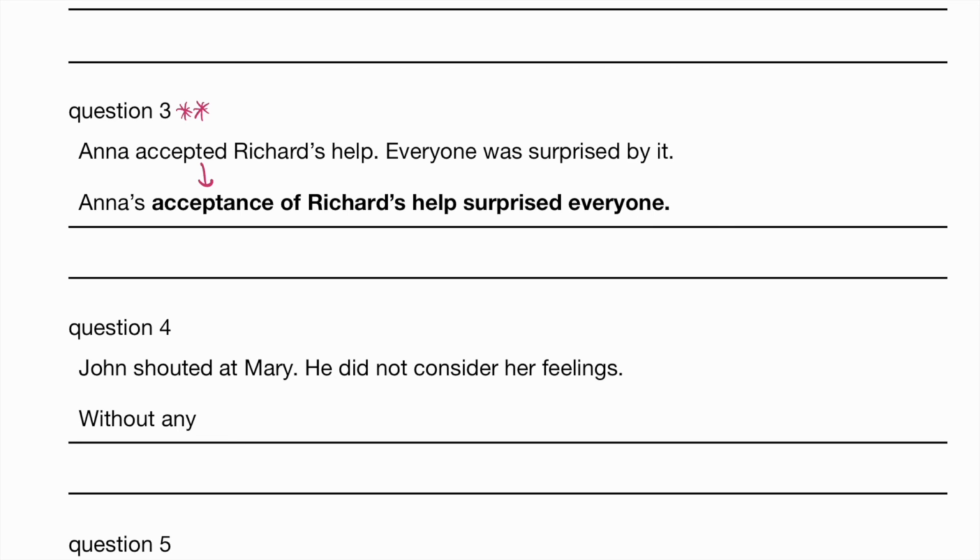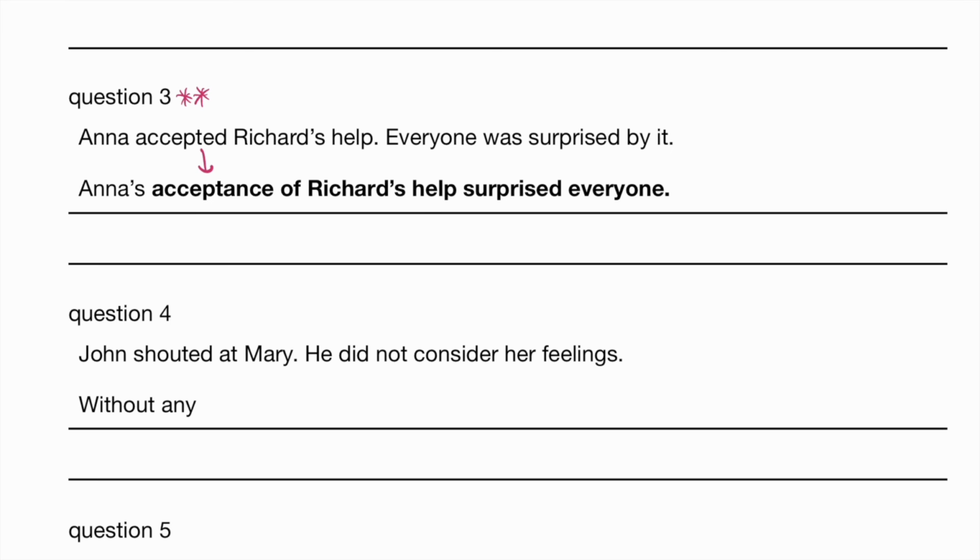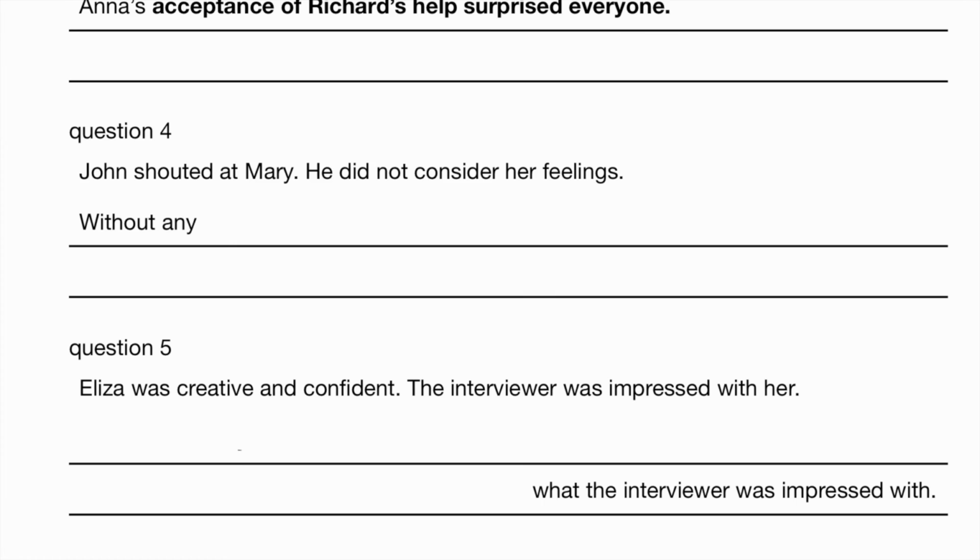So accepted, the noun form is acceptance. So maybe she's normally a very prideful person that doesn't accept help from others. Maybe, or she hates Richard, so she would accept help but just not from Richard. Okay, the noun form of consider is consideration. Without any consideration for her feelings. Now, the preposition to use here is important. So, without any consideration at, that's wrong. Consideration for her feelings. John shouted at Mary.